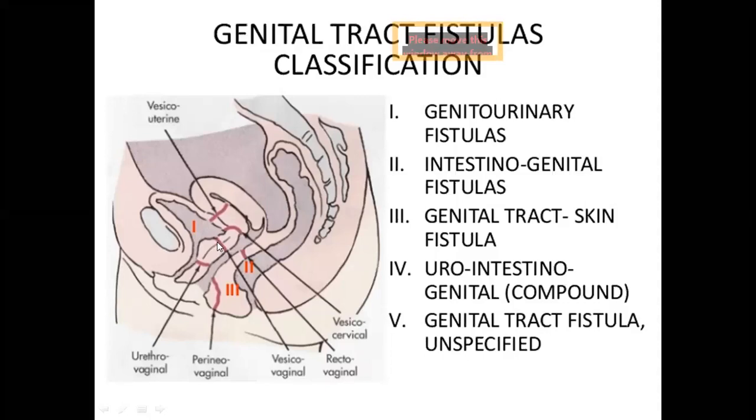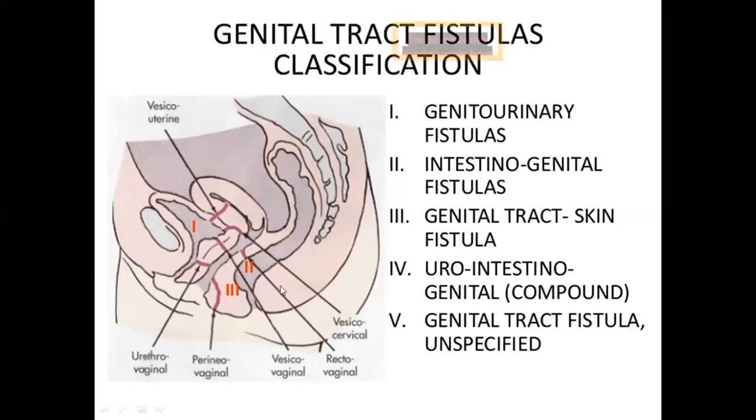Here the communication is between the bladder and the vagina. So vesicovaginal fistula. Here the communication is between the urethra and the vagina. So urethrovaginal fistula. Here you can see a communication between the rectum and the vagina. So this is rectovaginal fistula. And here this is a communication between the vagina and the perineum, that is the skin, outer skin. Then you call it as perinovaginal fistula.